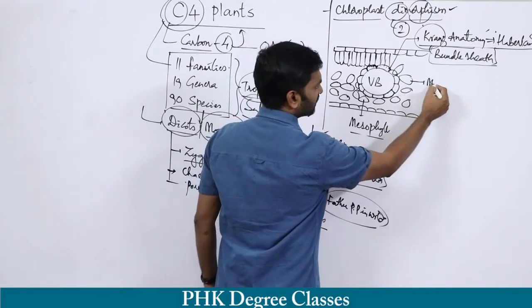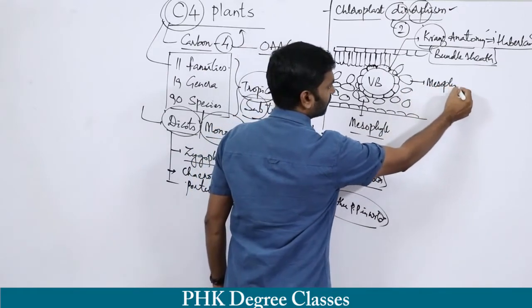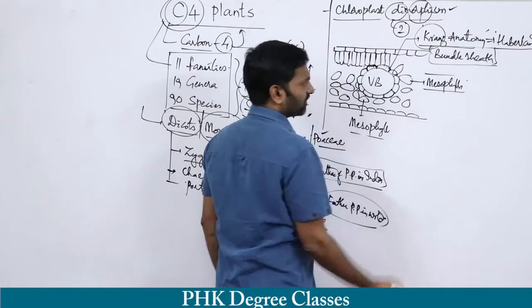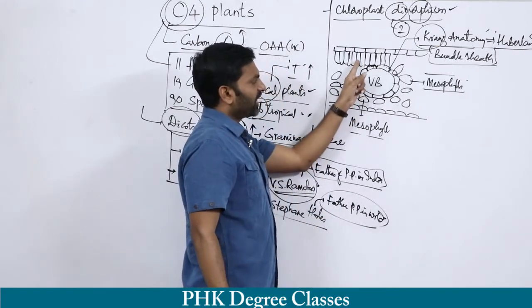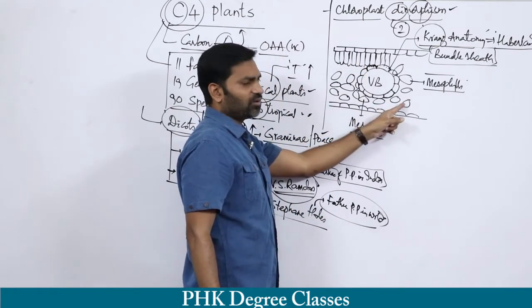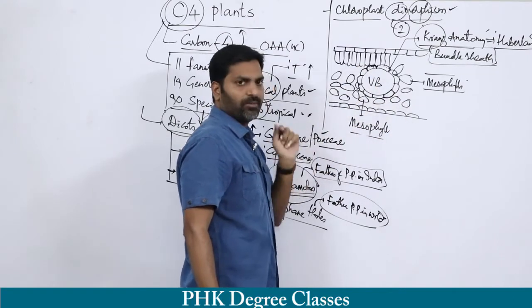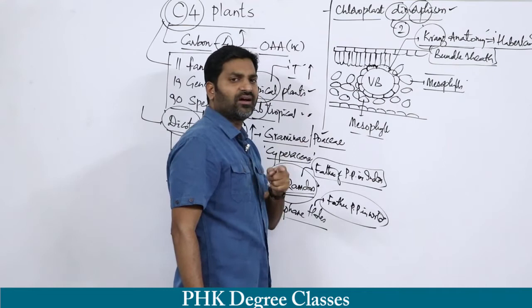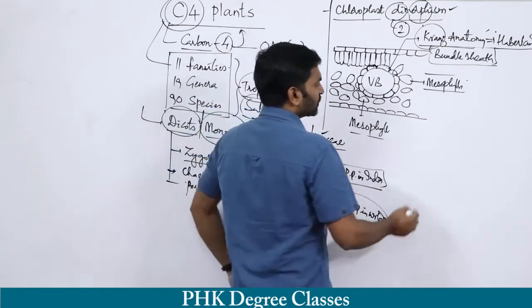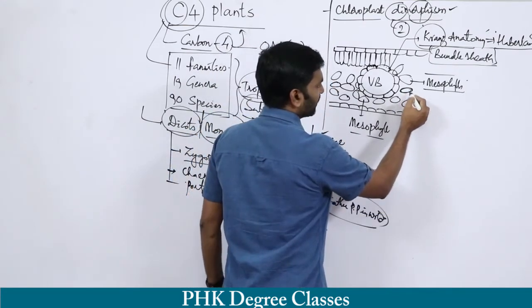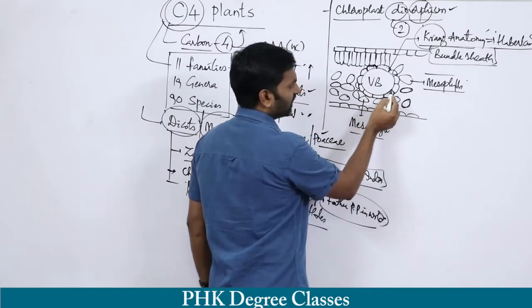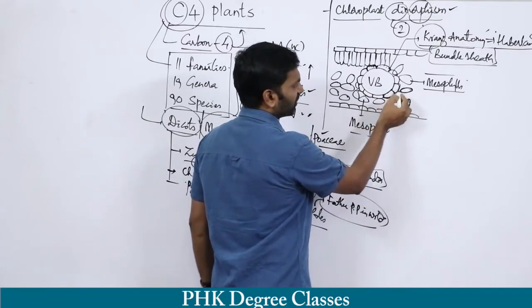This is the mesophyll cell. This is the palisade parenchyma. This is another parenchyma which is there in between the epidermis and hypodermis. Clear? So this is the mesophyll cell, and this is the bundle sheath cell.